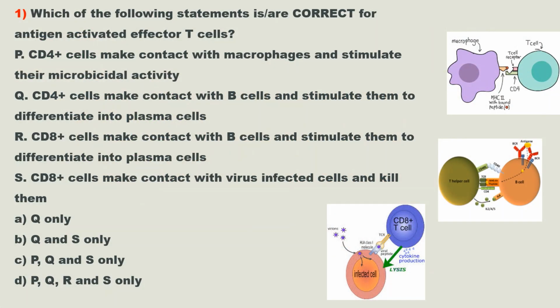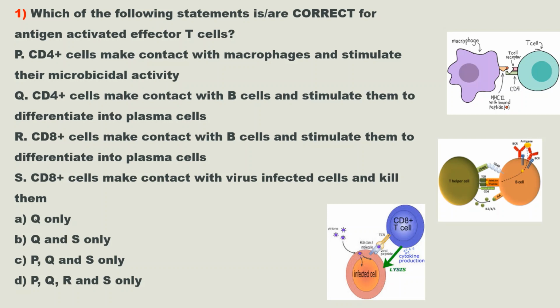Question: which of the following statements are correct for antigen-activated effector T cells? Statement P: CD4 plus cells make contact with macrophages and stimulate their microbicidal activity. Statement Q: CD4 plus cells make contact with B cells and stimulate them to differentiate into plasma cells.